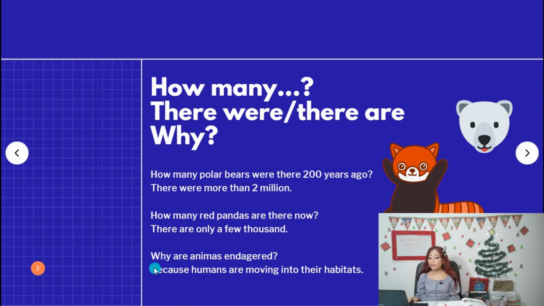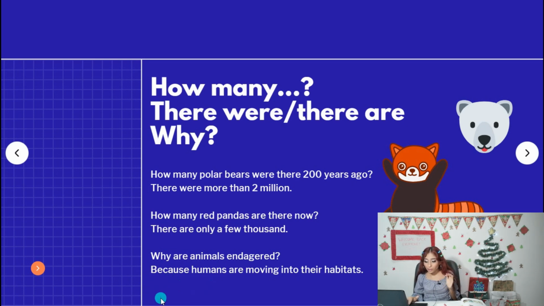So now, one more. Why are animals in danger? Why? When you use why, it's because you are asking about a reason, when you want to know the reason about something or the cause. Why? ¿Por qué? Why are animals in danger? Most of the times, this question is answered by because.